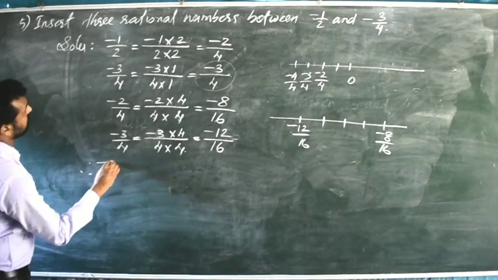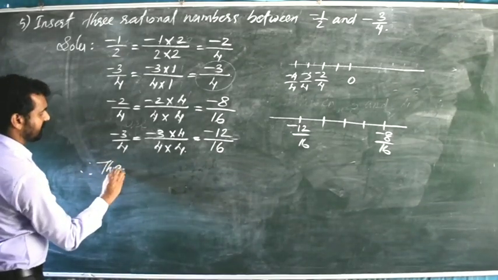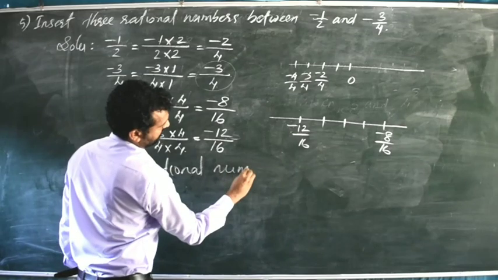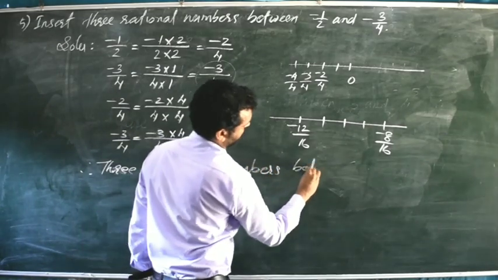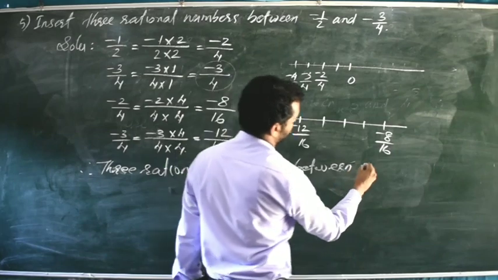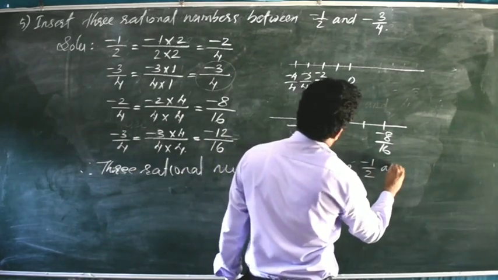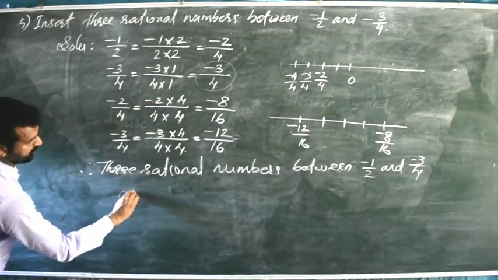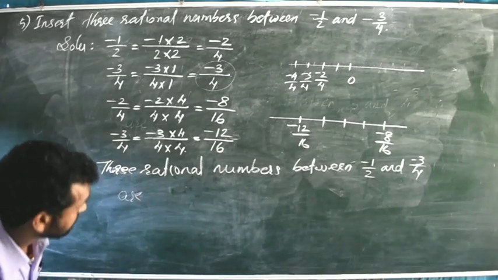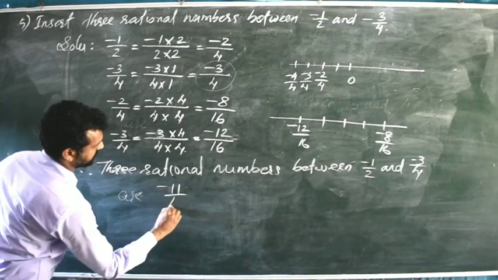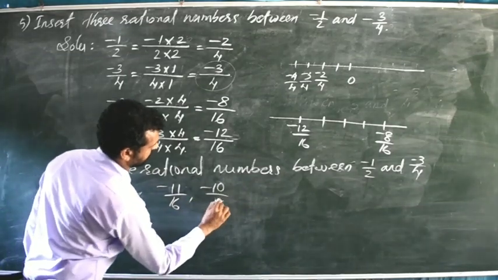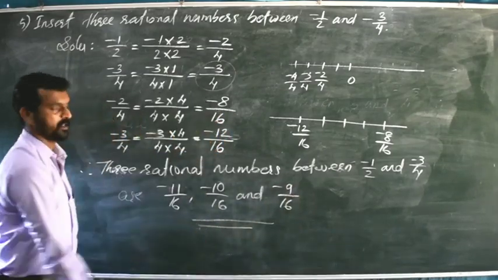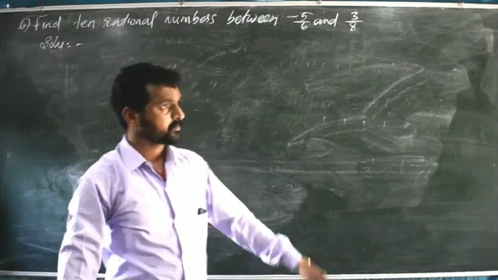Therefore we can write 3 rational numbers between minus 1 by 2 and minus 3 by 4 are, which are they? Minus 11 by 16, minus 10 by 16 and minus 9 by 16. That is the answer. Okay, now question number 6.